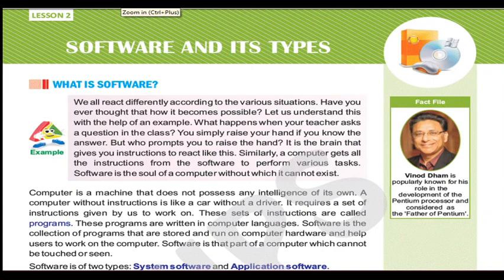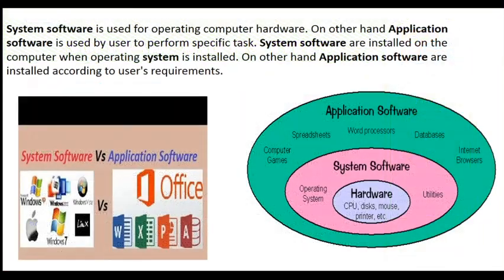Now I will explain system software. System software is used for operating computer hardware. On the other hand, application software is used by the user to perform specific tasks. System software is installed on the computer when the operating system is installed. On the other hand, application software is installed according to the user's requirement.